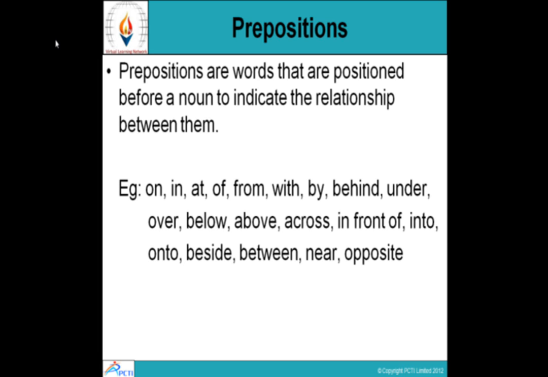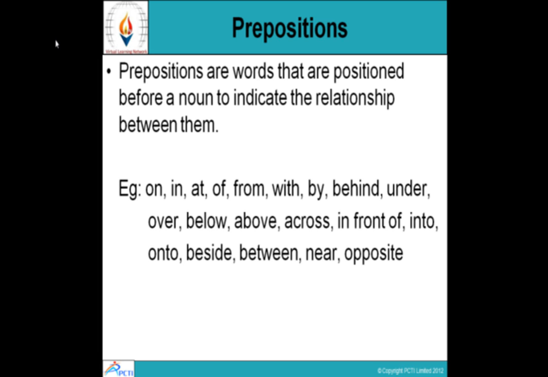Coming to prepositions. Prepositions are small words that are positioned before a noun to indicate the relationship between them. These words are on, in, at, of, from, with, by, behind, under, over, below, above, across, in front of, into, onto, beside, between, near, and opposite.